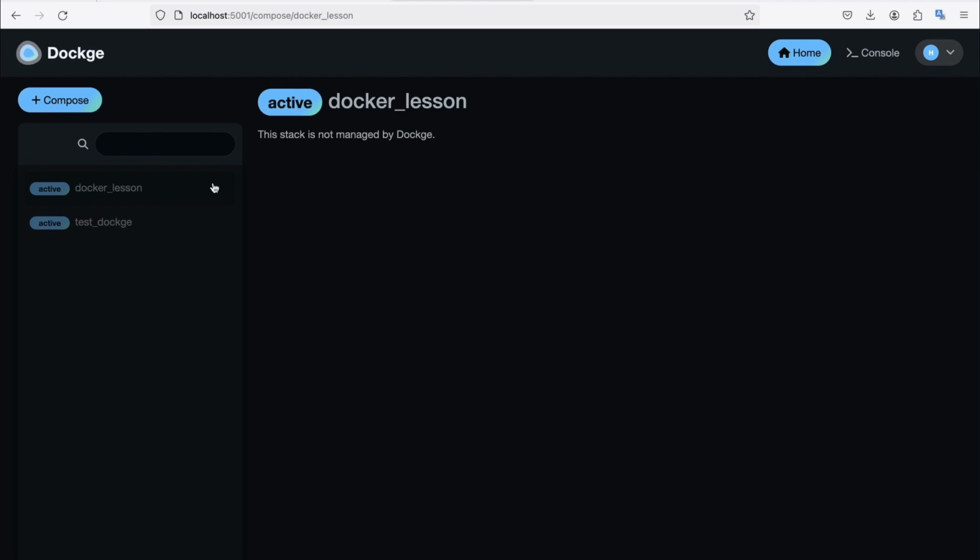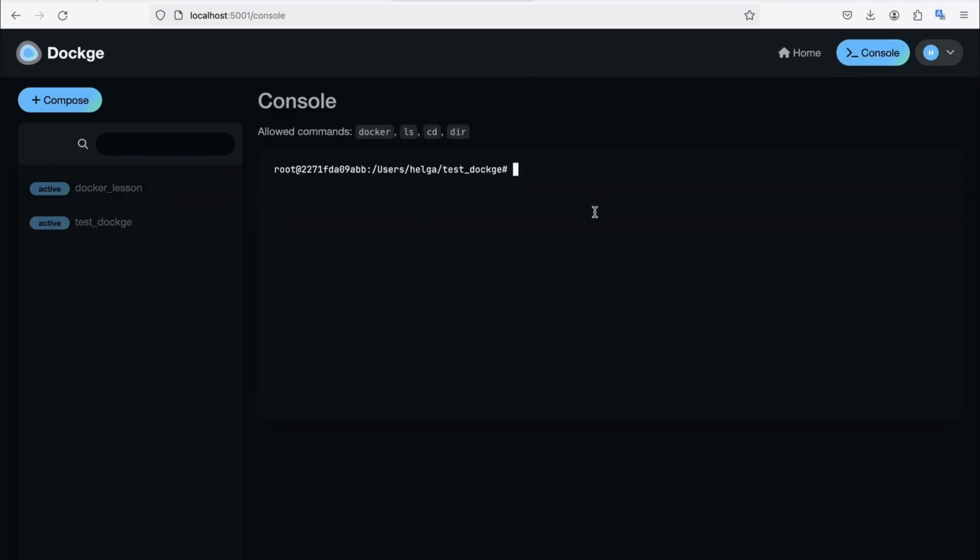Inside we see our project with two services running, Web and MongoDB. We see them under the name Docker lesson. We also see our test Dockge, which we launched using the Compose YAML file. Notice we can't edit them. The test Dockge is our service in which we are currently located. But to edit our Docker lesson with our services, we need to move this folder to the same directory where Dockge is located.